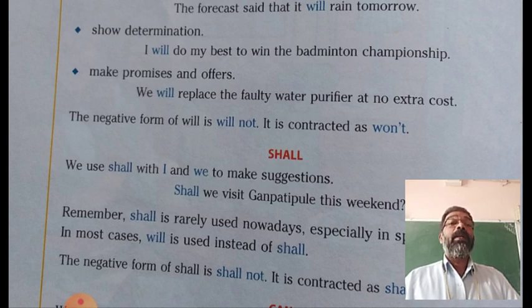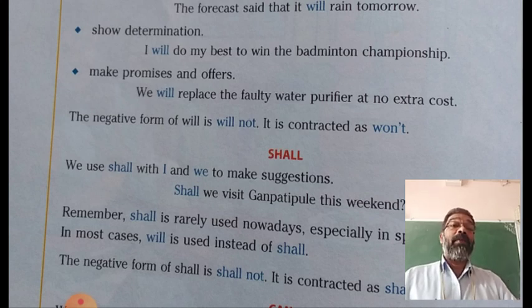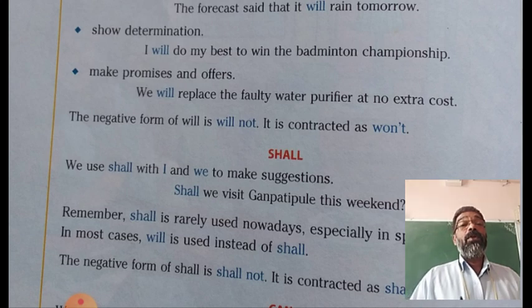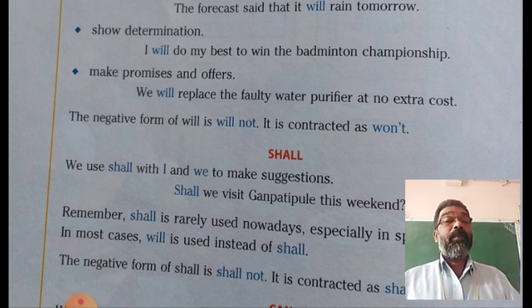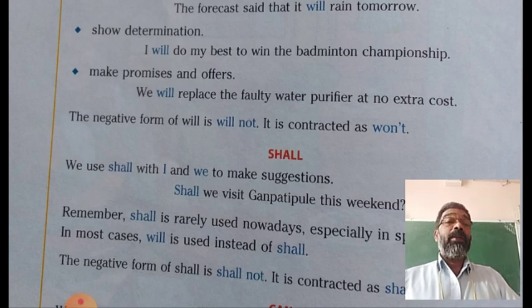For example, I will do my best to win the badminton championship. I won't do my best to win the badminton championship. So instead of will not, we can use the shortened form won't also.